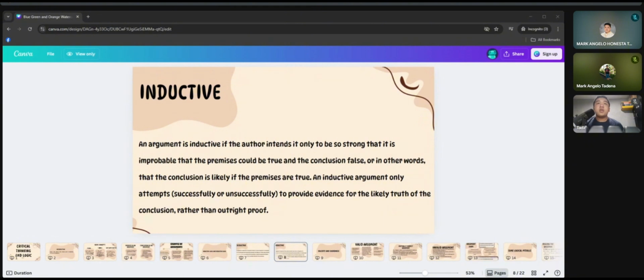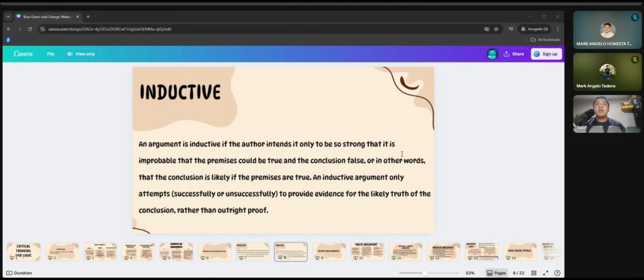So for the next one, inductive. An argument is inductive if the author intends it only to be strong, that it is improbable that the premises could be true and the conclusion false, or in other words, that the conclusion is likely if the premises are true. An inductive argument only attempts, successfully or unsuccessfully, to provide evidence for the likely truth of the conclusion rather than outright proof. So basically, an inductive argument is one where the conclusion is probably true based on the evidence, but it is not guaranteed. This logic is what scientists or detectives use.